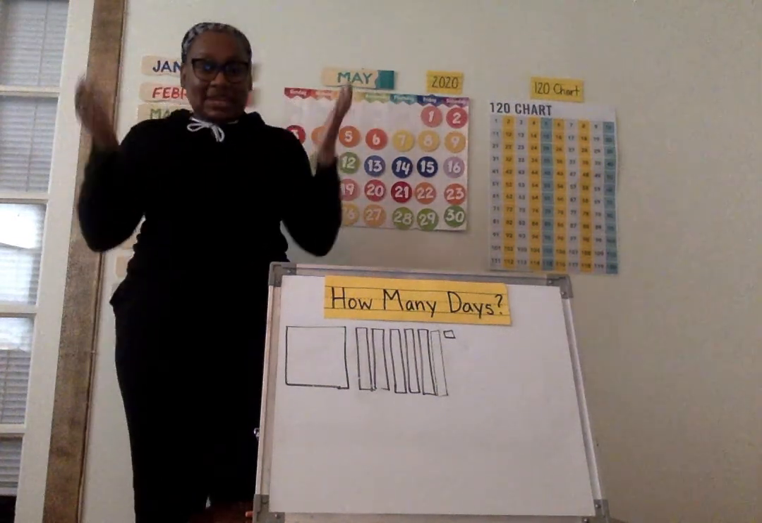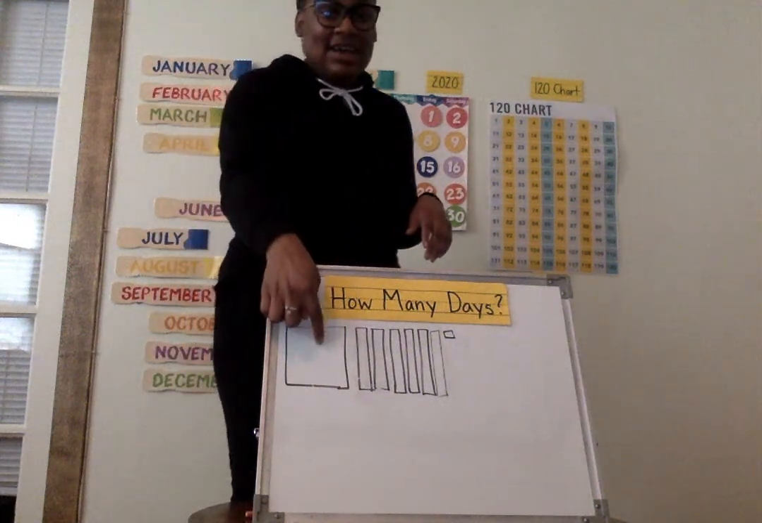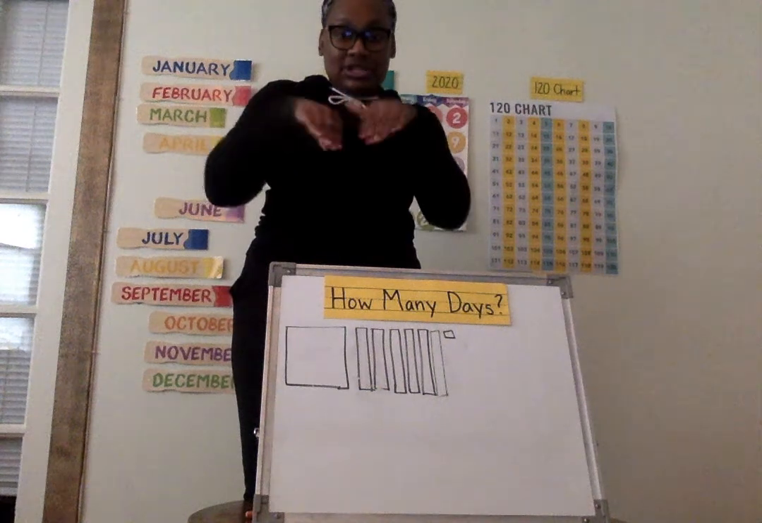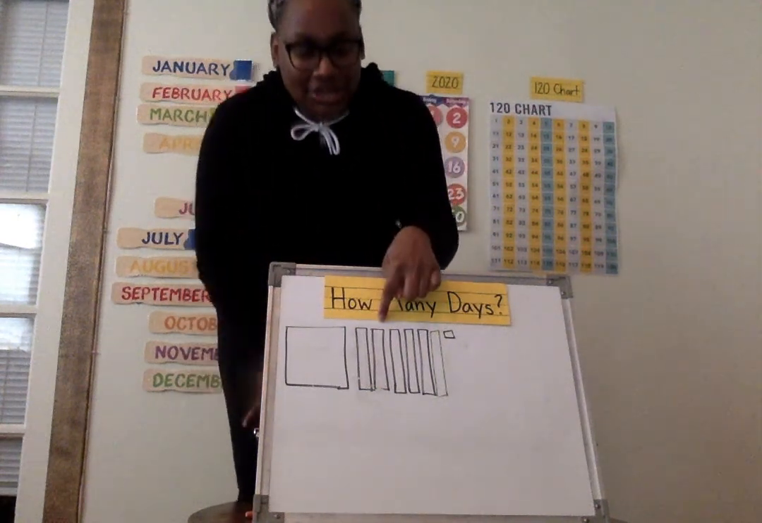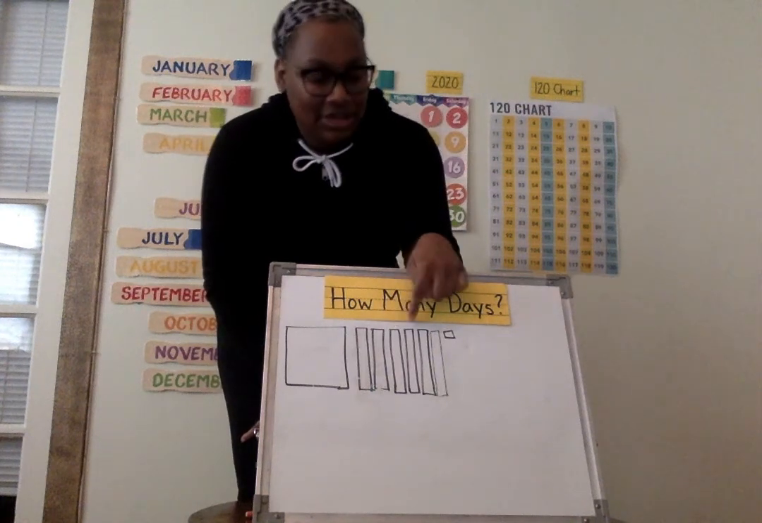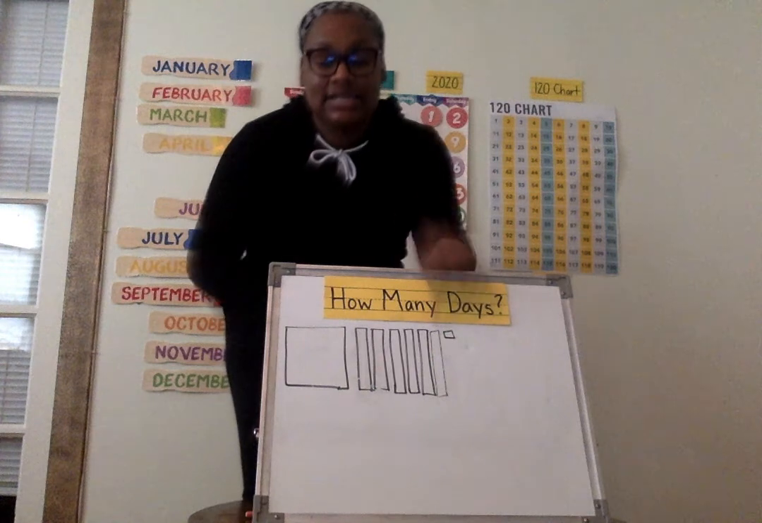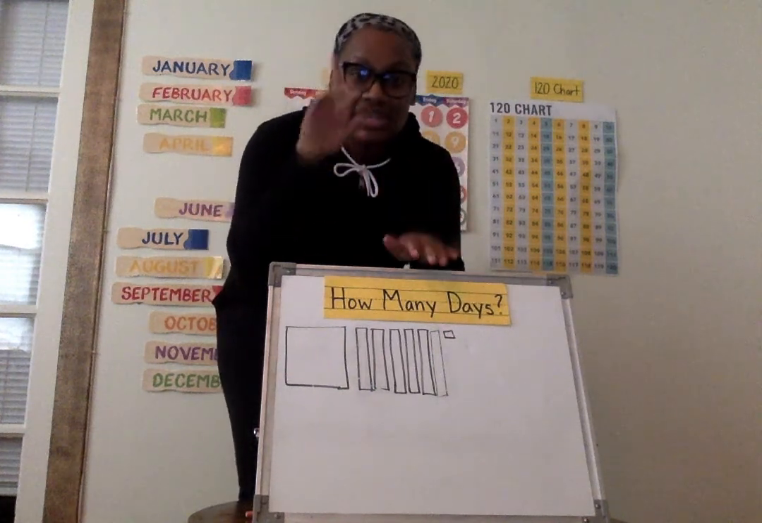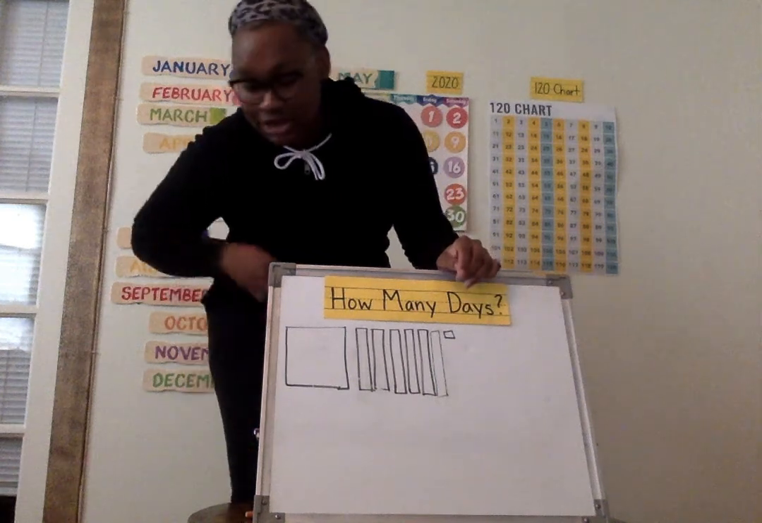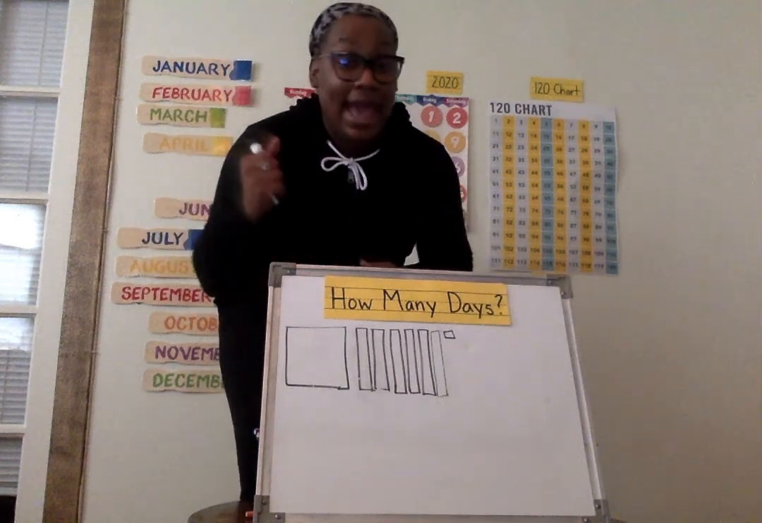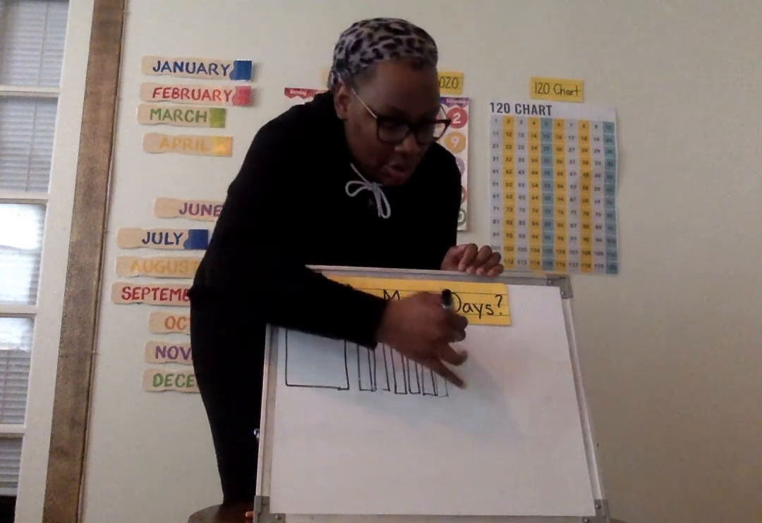So you already know what my next question is. How many days have we been in school? Count with me, get ready. 100, stop. Switch, count by tens, 110, 120, 130, 140, 150, 160. Stop, switch, count by ones, 161. We've been in school a new day, so I need to add one more.